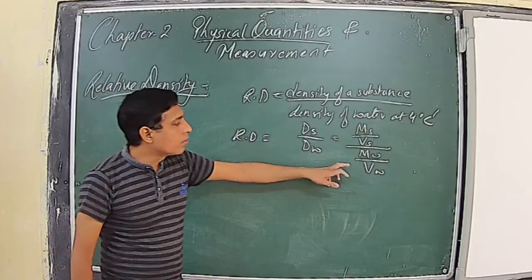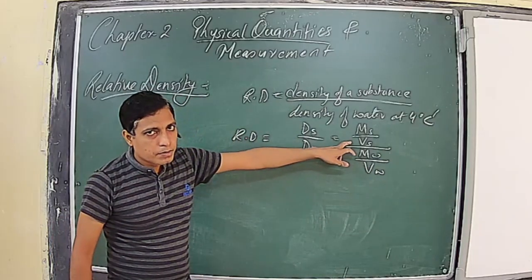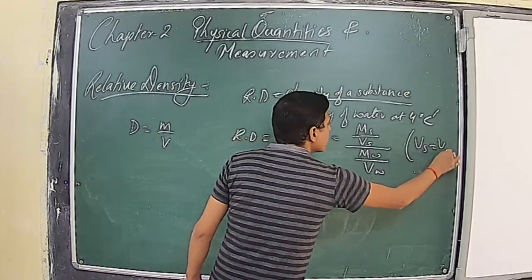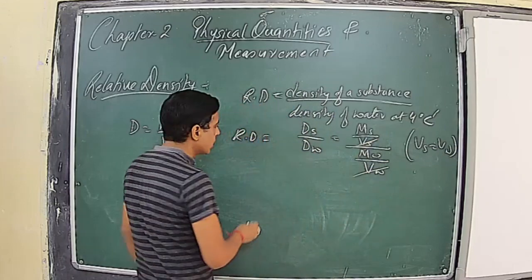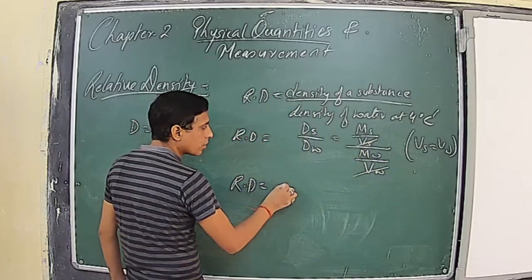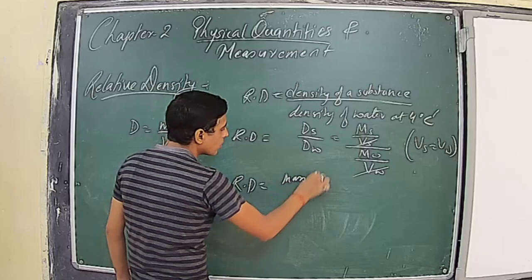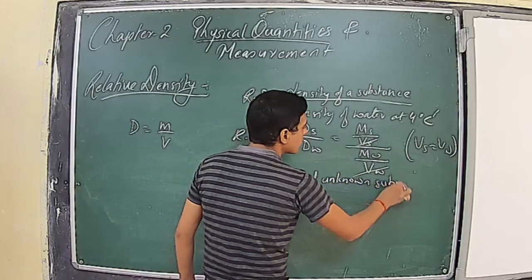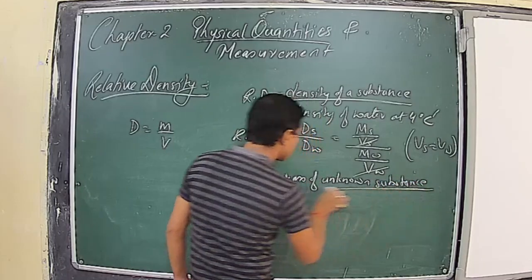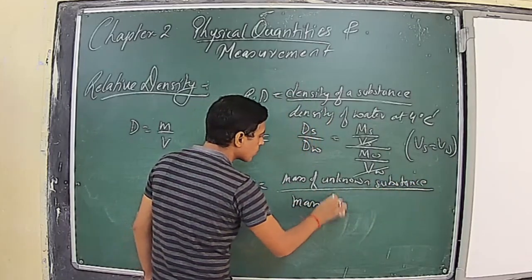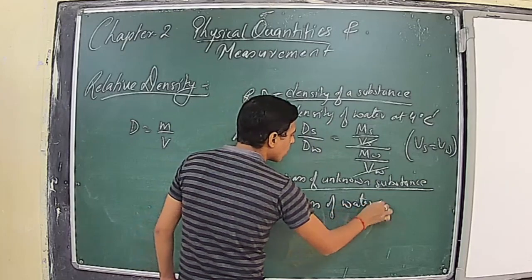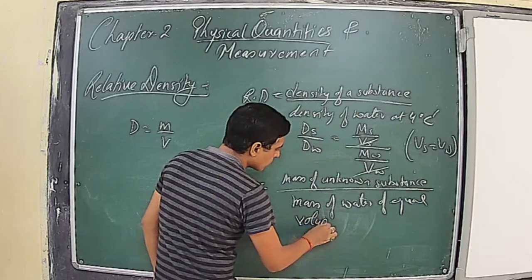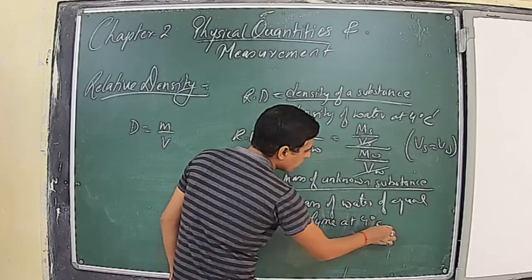Suppose the volume of the substance Vs is equal to the volume of water Vw. Then these get cancelled out, and relative density is equal to the mass of the unknown substance to the mass of water of equal volume at 4 degrees Celsius.